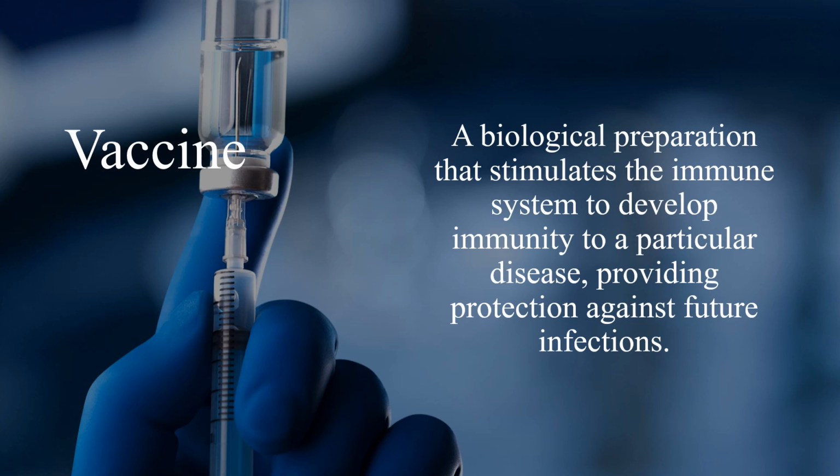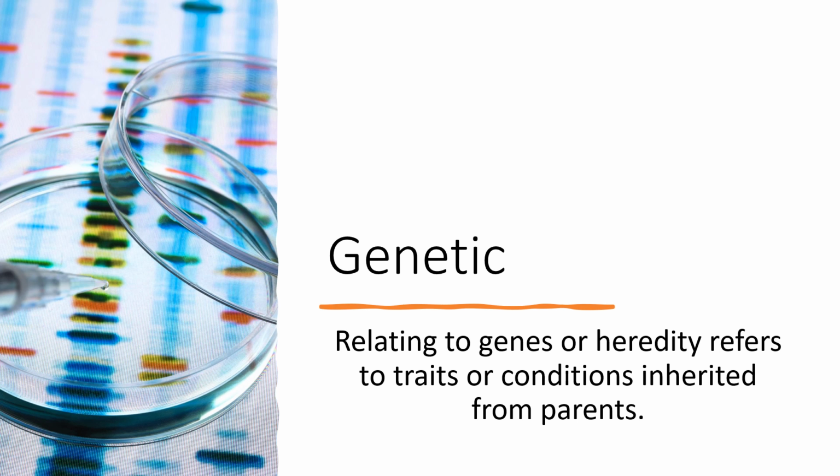Vaccine. Vaccine is a biological preparation that stimulates the immune system to develop immunity to a particular disease, providing protection against future infections. What is the term genetic? The term genetic refers to relating to genes, or hereditary refers to traits or conditions inherited from parents.